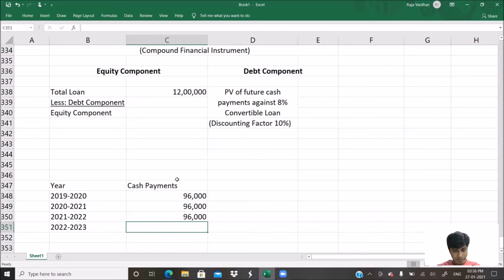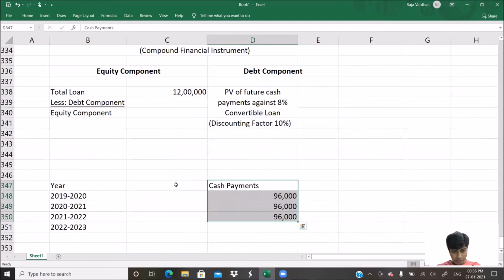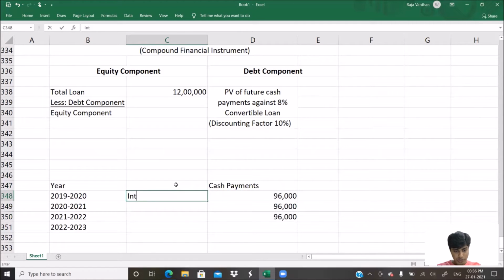So I would write it here. Okay, in fact, I will make it easier for you. Interest, 12 lakh multiplied by 8%, to make it just easy for you, to ensure that you don't get confused.